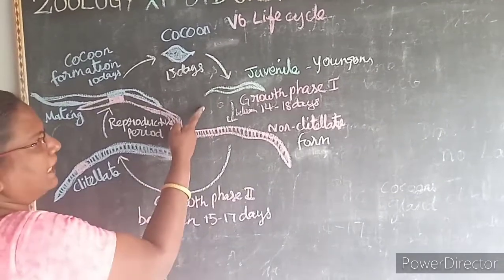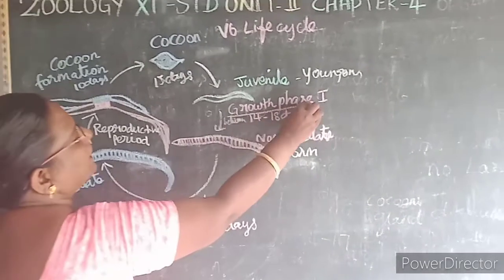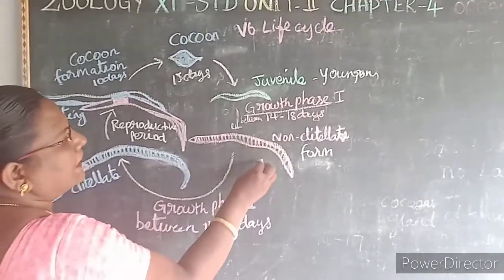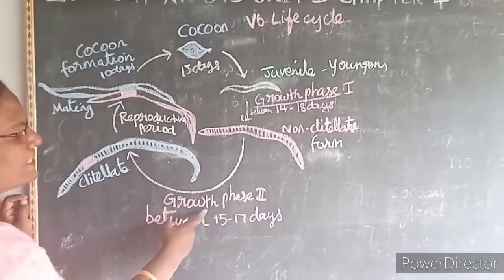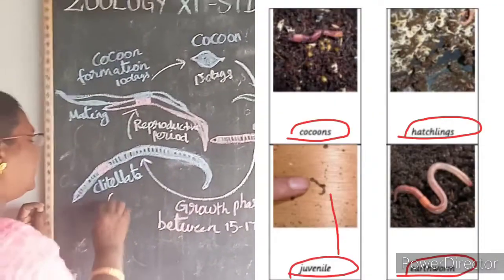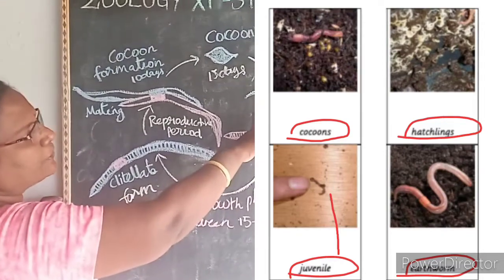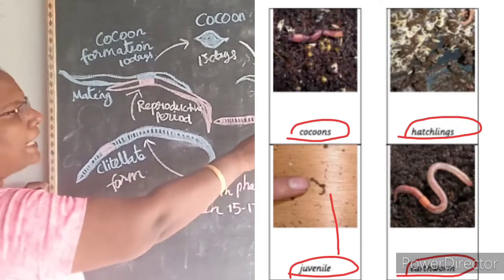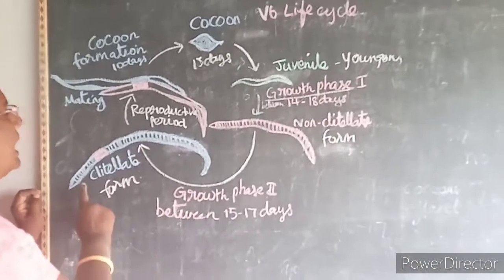This juvenile undergoes growth phase 1 for about 14 to 18 days and forms a non-clitellate form. Then this non-clitellate form undergoes growth phase 2 between 15 to 17 days, and turns into the clitellate form. First, the juvenile forms undergo growth phase 1 and form the non-clitellate form. Again, this non-clitellate form undergoes growth phase 2 and forms the clitellate form.